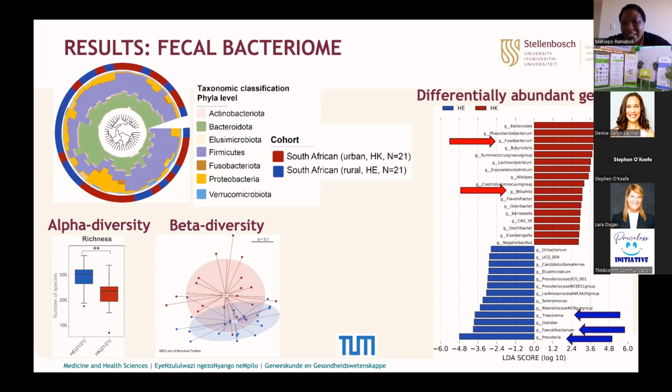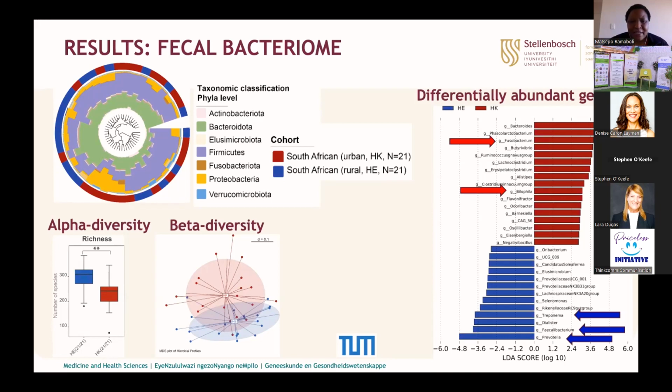Here we see Fusobacterium. If you read many papers about colon cancer, you'll find that Fusobacterium is always implicated. If you read many papers about bowel inflammation, you'll find that Bilophila is always implicated. Now, coming to the blue arrows, we are pointing at the genera that in many studies have been associated with a healthy rural lifestyle. Faecalibacterium and Prevotella are known short-chain fatty acid producers, or known degraders of carbohydrates.